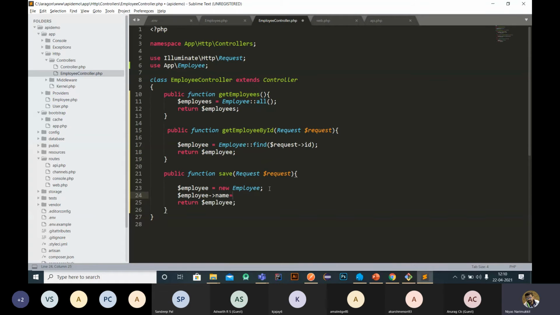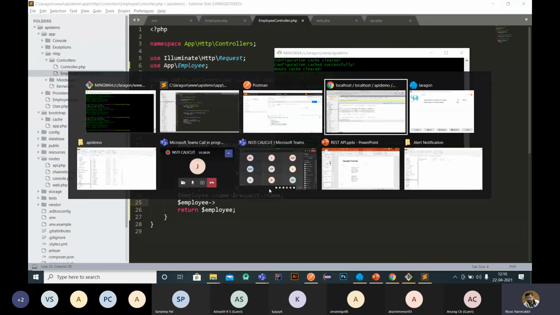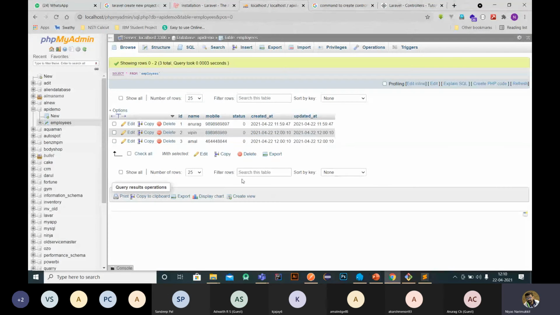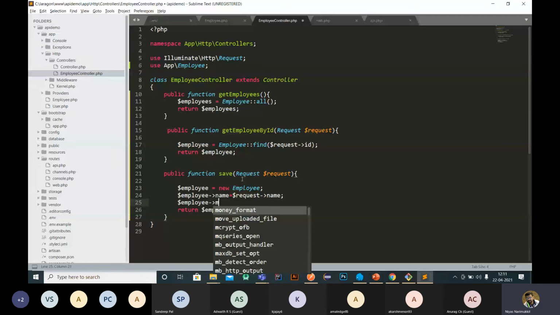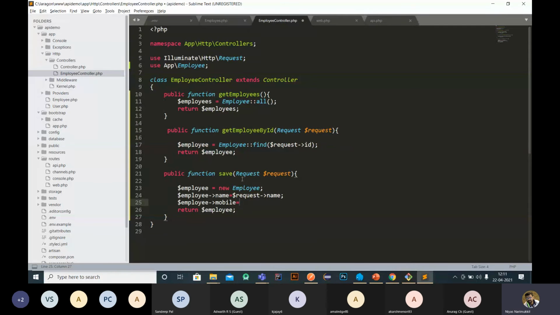Name equal to, we have a request, under request we have name, request, and the employee has name and phone number, right? Phone is mobile, we have given it as mobile, right? Yeah, mobile. So mobile equal to request.